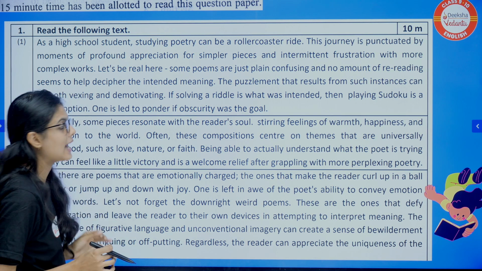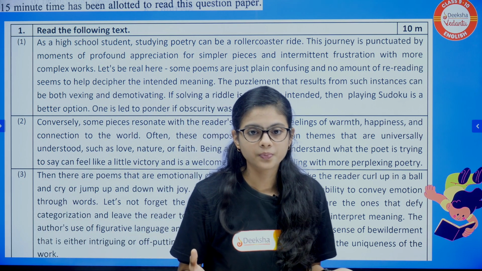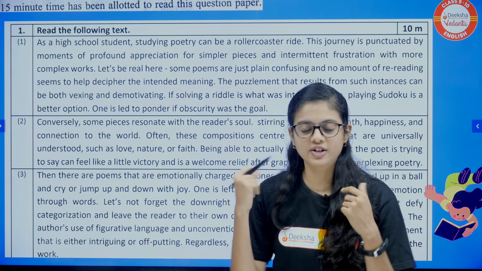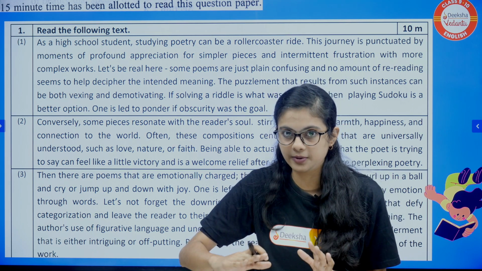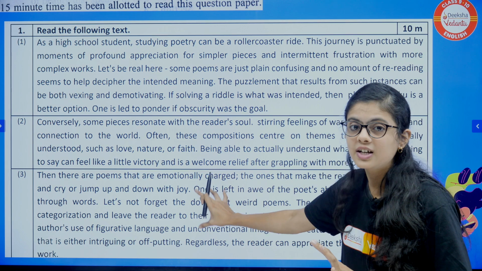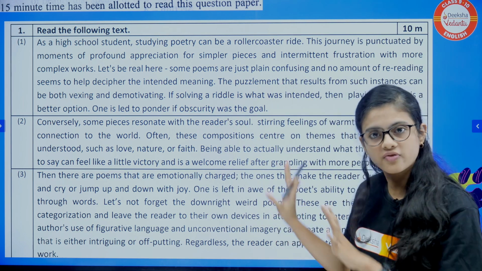One is led to ponder if obscurity was a goal. Clear? And first read out the question. First read out the first paragraph fast. Now what is the outcome? Here we have a thing about poetry. So poetry is the main concept of this passage.